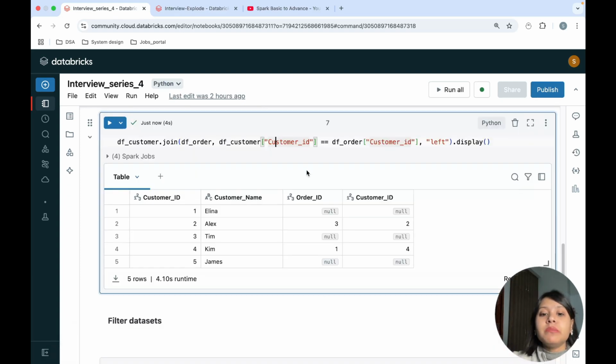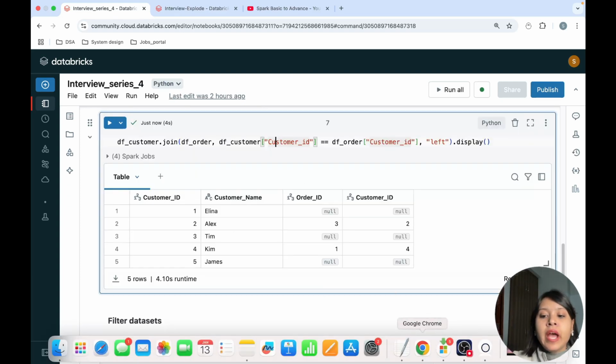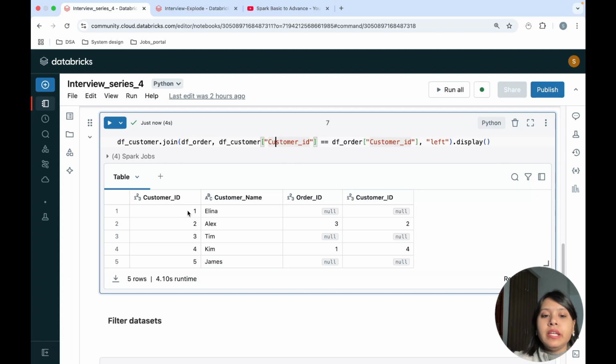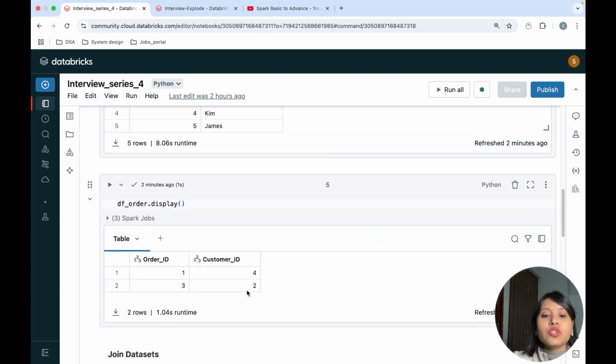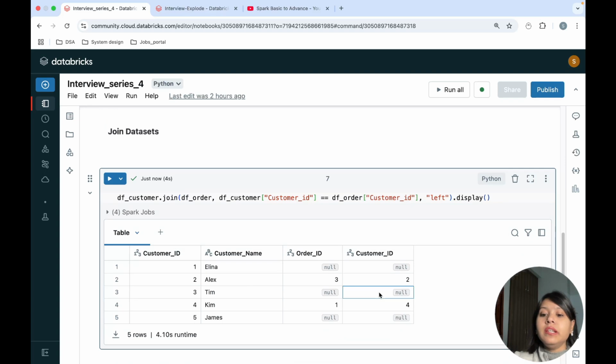So now my customers data is present, and if you see the customer ID, all the customer IDs are present. This is my left table and this is my right table. So it is combining the customer ID 1. There is no record for customer ID 1, so it has given me null. There is a record for customer ID 2, so it has joined with customer ID 2. There was no record with customer ID 3 in my orders table, so it has given me a null value here.